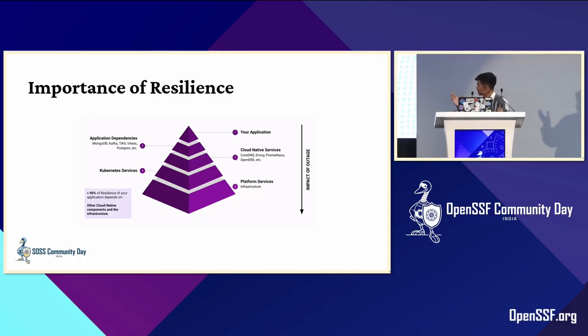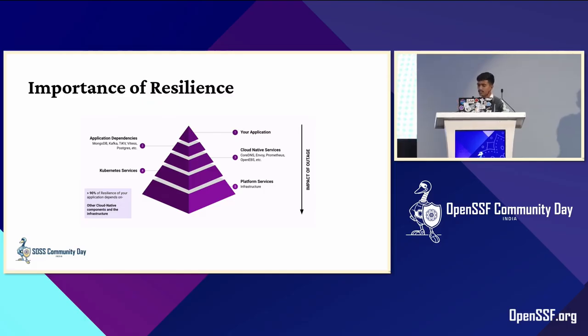The next layer of dependency after the application is Kubernetes itself. The application really depends more on the underlying stack than on the application itself. That means your application's resilience mostly depends on the Kubernetes stack rather than the application.